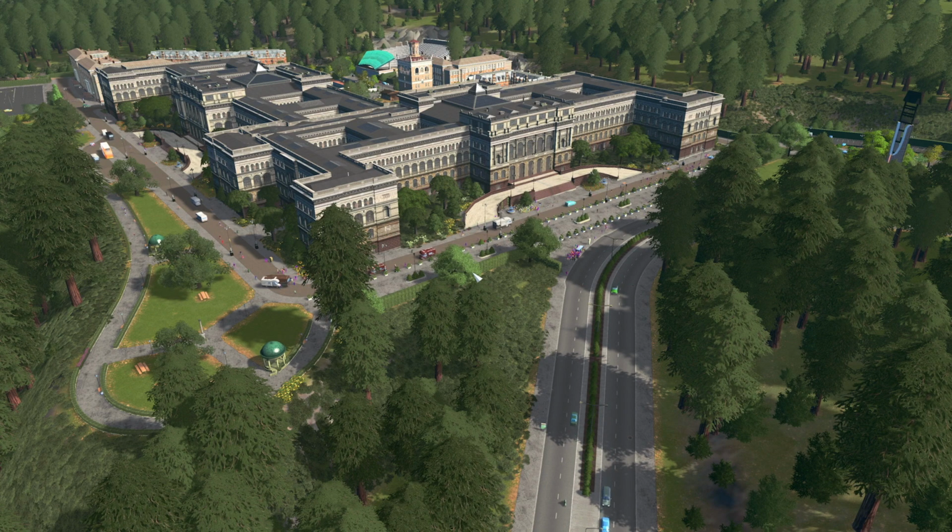Samivostok University, for those of you who don't know, is no longer in business. Ever since we had the new one, which we built a few episodes ago, this one has since been abandoned and no students want to go here anymore, and it's just not really feasible to keep this one running. And basically it's been abandoned, even though there's lots of people walking around. They're kind of like, oh, is it haunted? Like, oh, we're gonna walk around, is it a sightseeing place, or like, what is this?